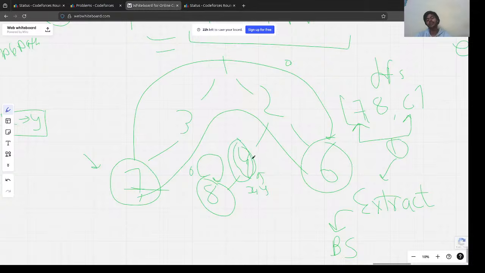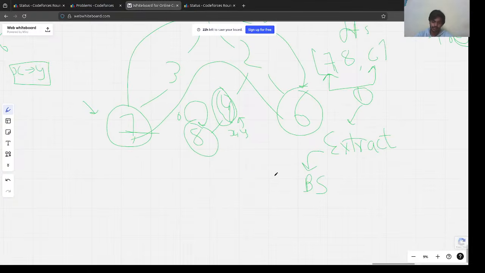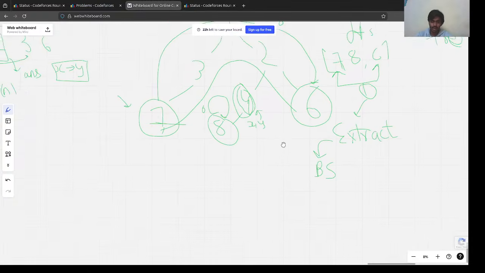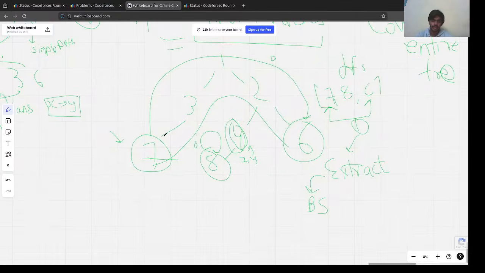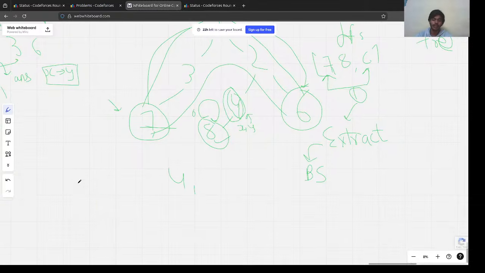How are we going to calculate this path? This path was actually remaining, right? To calculate this path, what we could do is use either LCA or something, we could basically calculate all the paths that we have covered, right? All these nodes we have covered, this also we have covered. So what was left? 4 was left, right? So the remaining nodes we have,